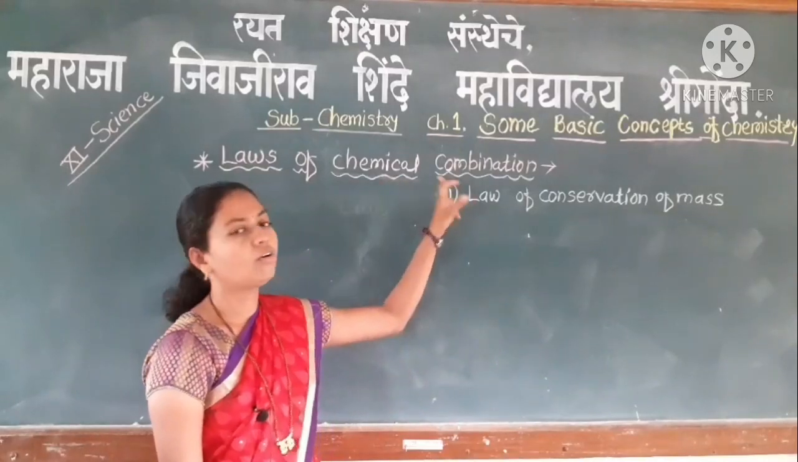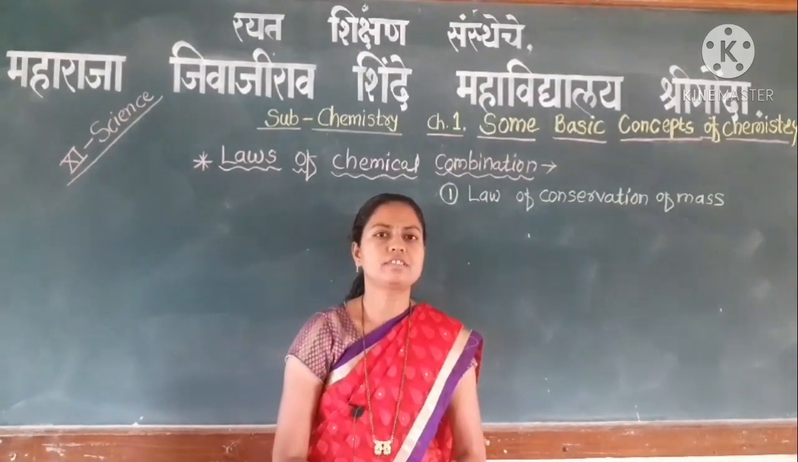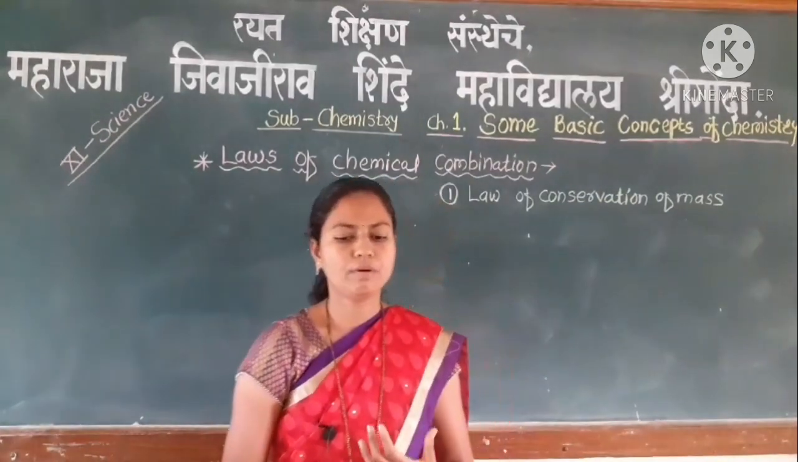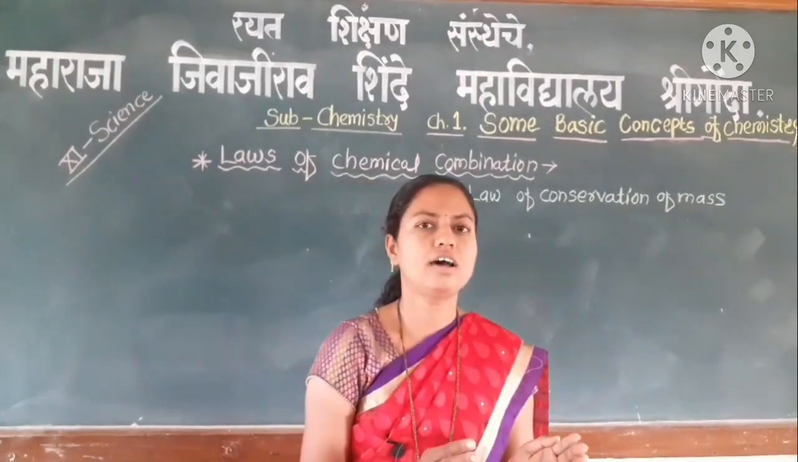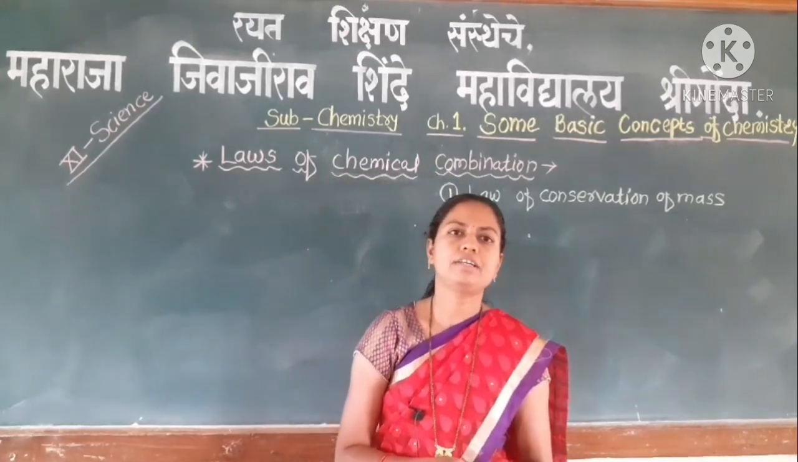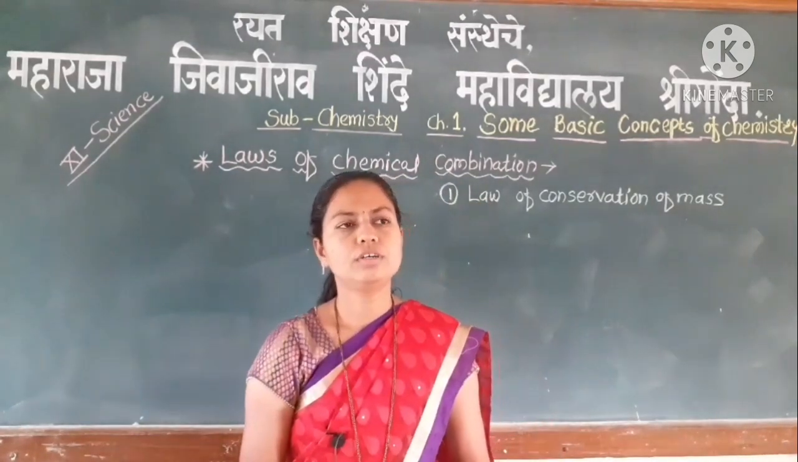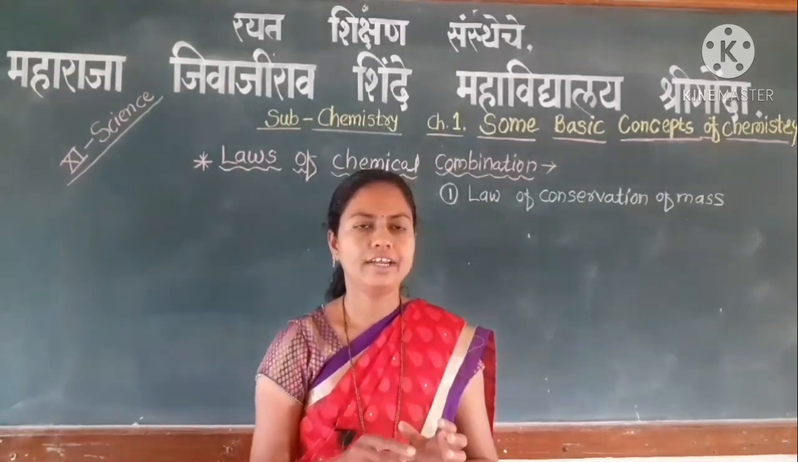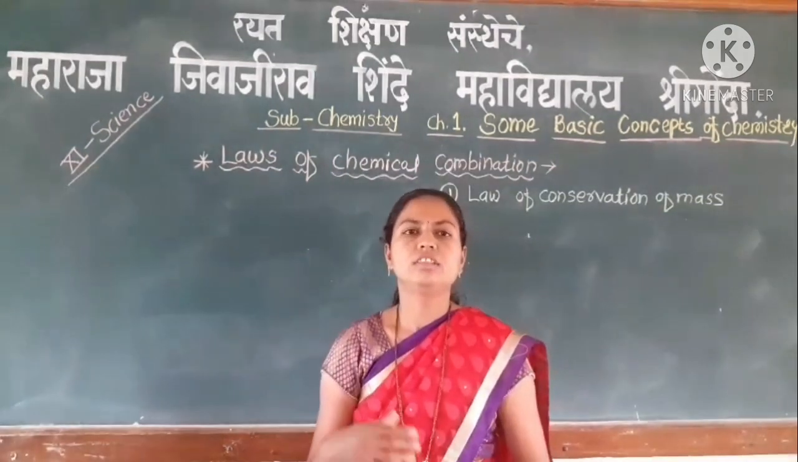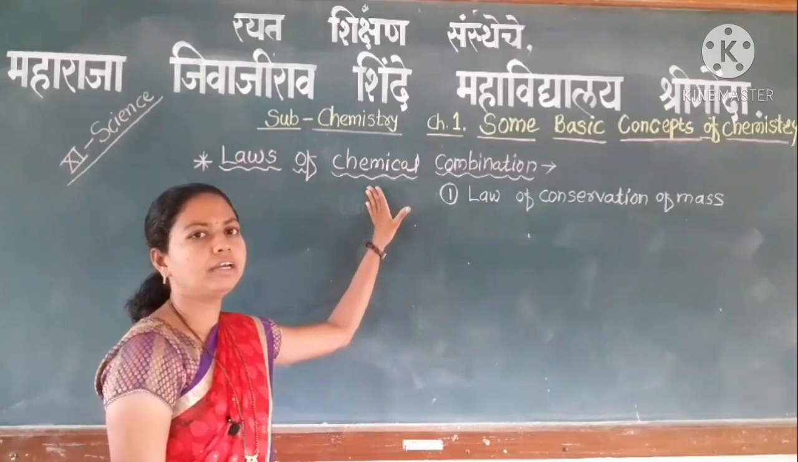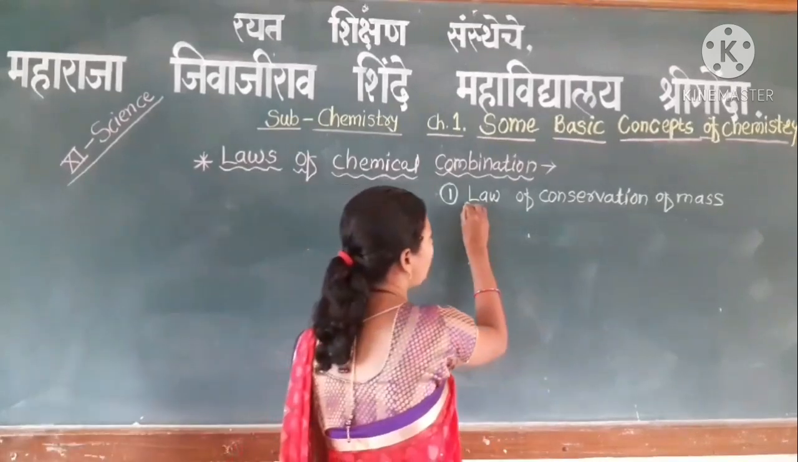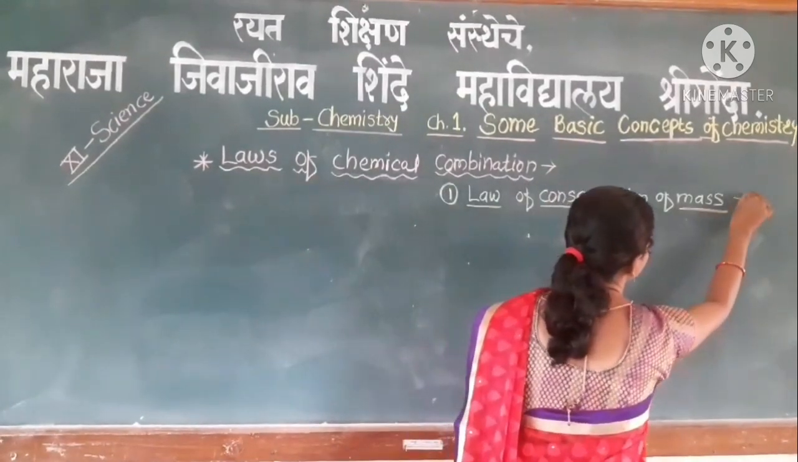the laws of chemical combination tell us what percentage of chemical compounds combine to form a new compound, in which ratio they form a new compound, how many molecules take part in the chemical compound and in which ratio they are added. All these things can be given by the laws of chemical combination. First we will study the law of conservation of mass.